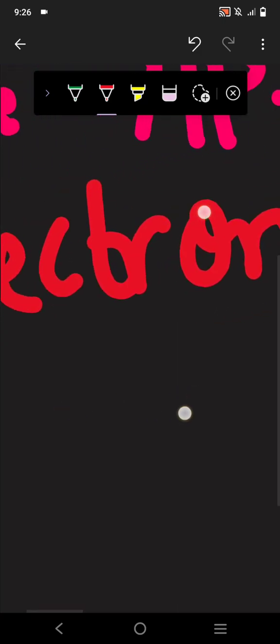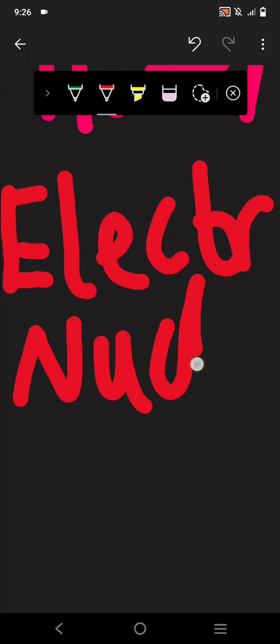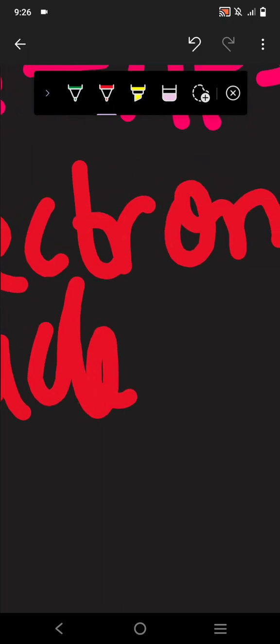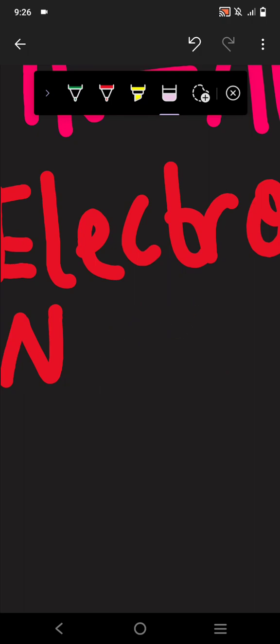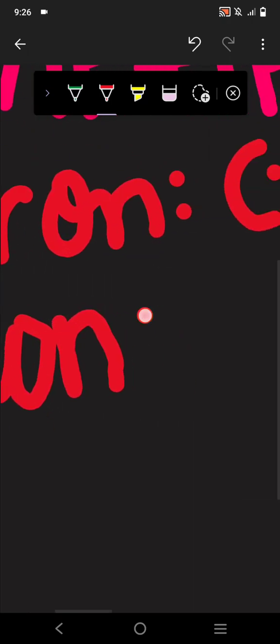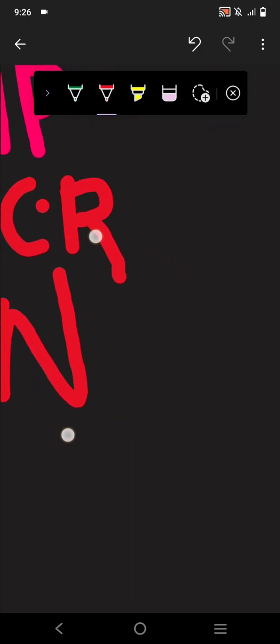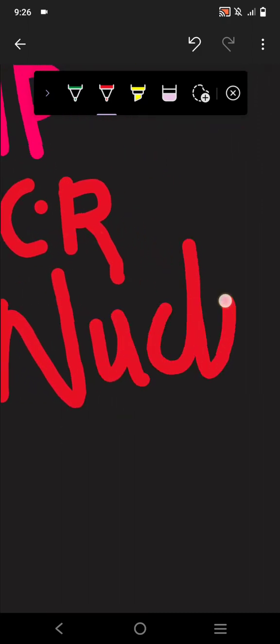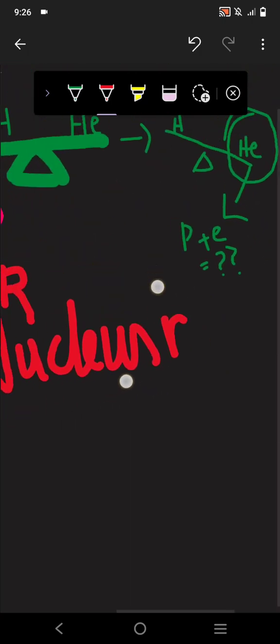But when it comes to the neutron, the reaction that takes place is a nuclear reaction.